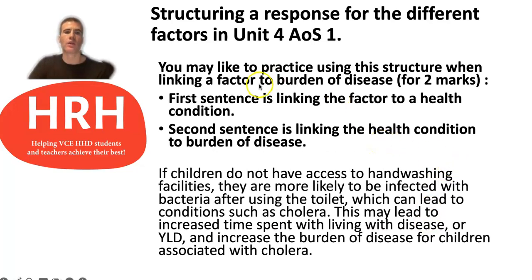So this is a type of structure that you might like to think about for questions like this. If it's asking you to link into burden of disease, for your first sentence, it would be a good idea to link the particular factor to a health condition. So you can see down here, based on the question from 2023B, if children don't have access to hand washing facilities, they're more likely to be infected with bacteria after using the toilet, which can lead to a condition such as cholera. So you're talking about the factor and linking into a health condition. And then your second sentence is linking the health condition to burden of disease.